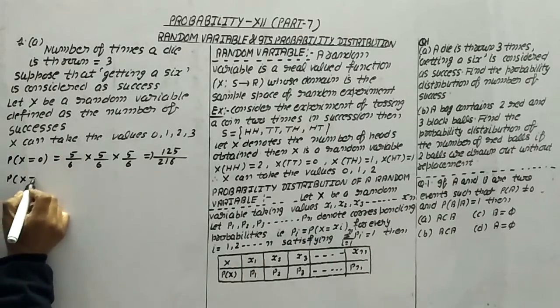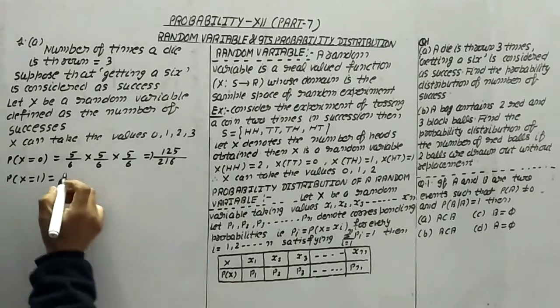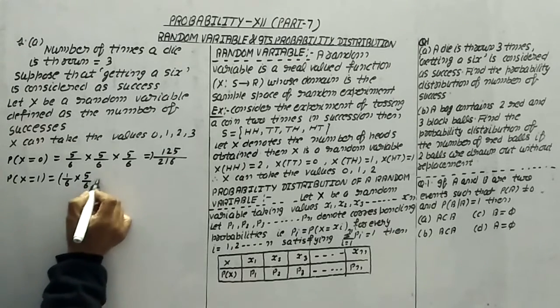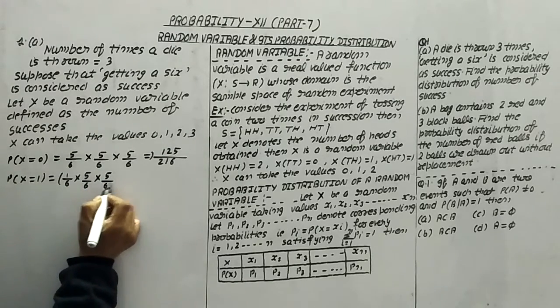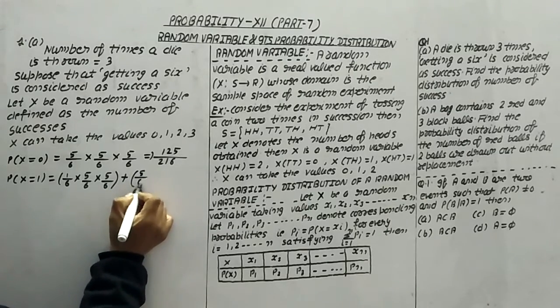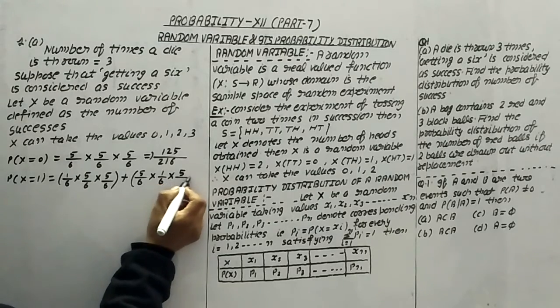Now for P(X=1), it means we are getting one 6 out of these 3 throws. Suppose in the first attempt we get a 6, but in the second and third throws we do not get a 6. It may be another chance: in the first throw we do not get a 6, but in the next throw we get it, and in the third we do not.